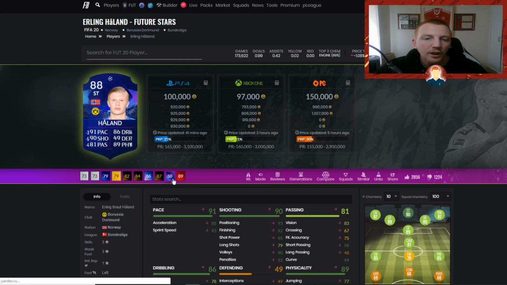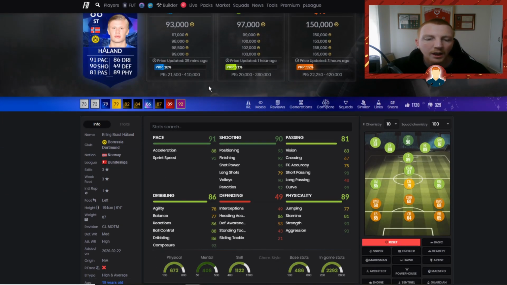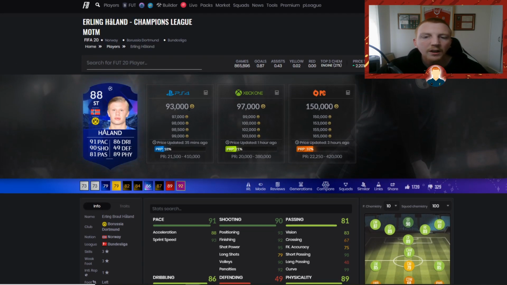And the other one to look at is his 88 rated, the UCL card. I think the man of the match card. Now, this is coming in at 93,000 at the moment. I would be looking for this to drop down below 80, maybe. But like I said, you sort of got to ignore the prices you're seeing on the screen with me right now, because this could be in 6 days or it could be in 13 days.